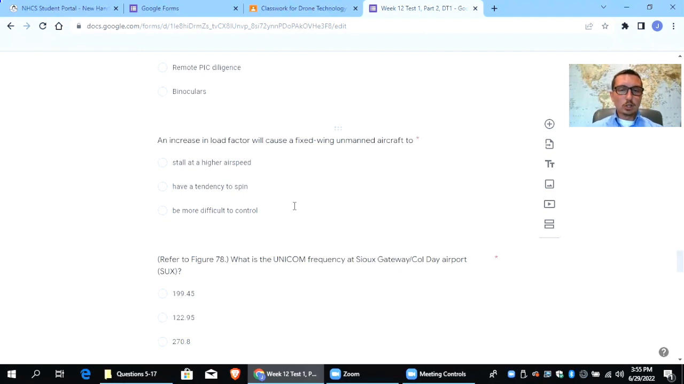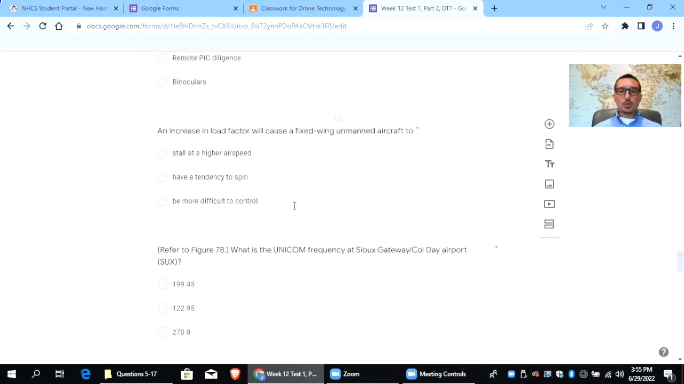An increase in load factor will cause a fixed wing unmanned aircraft to... okay, this one is tricky for folks because it just seems a little unintuitive. If you have increased load factor, this is another one where the FAA is totally tricking you, and one of the wrong answers is still a correct answer. There's a more correct answer here, and you just have to be aware and ready for these.